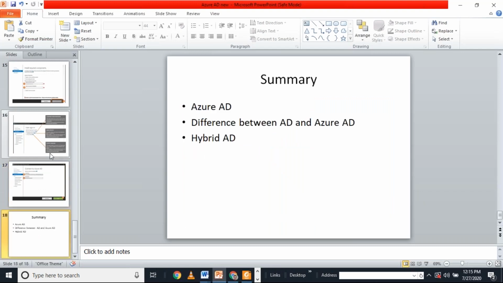To summarize, today we discussed what Azure AD is, what the difference is between on-premise AD and Azure AD, and how we can create a hybrid AD.